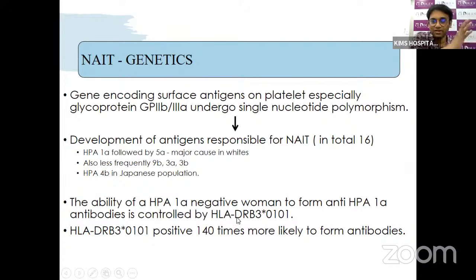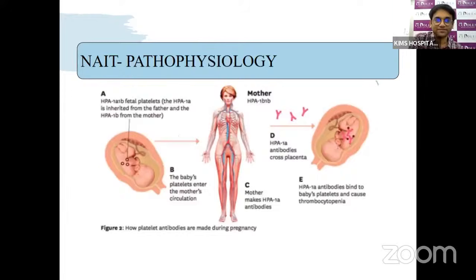So we have a mother who doesn't have human platelet antigen 1A, and the baby has HPA-1A inherited from the father, or any other antigens. So there will be reactivity, antibodies will be produced, and a mother with HLA-DRB3*0101 has more chance of producing high titers of antibodies.